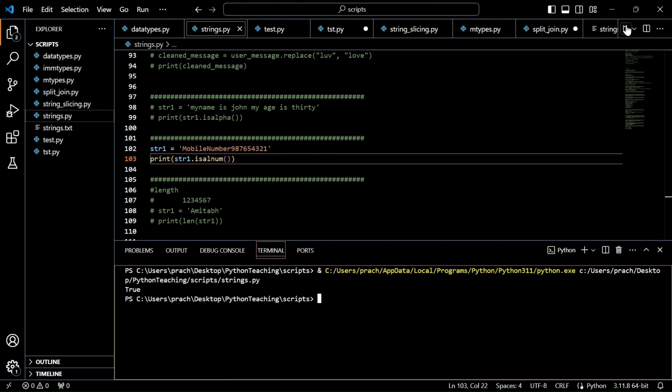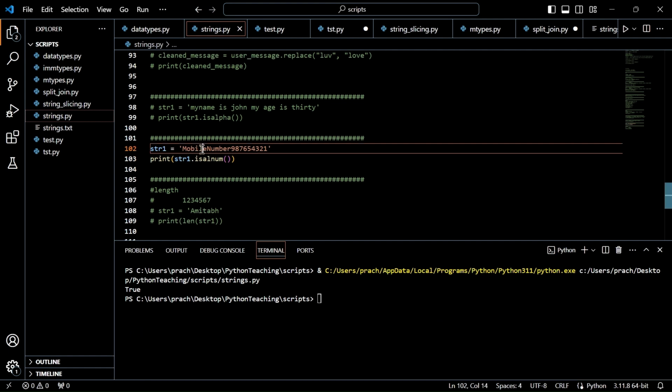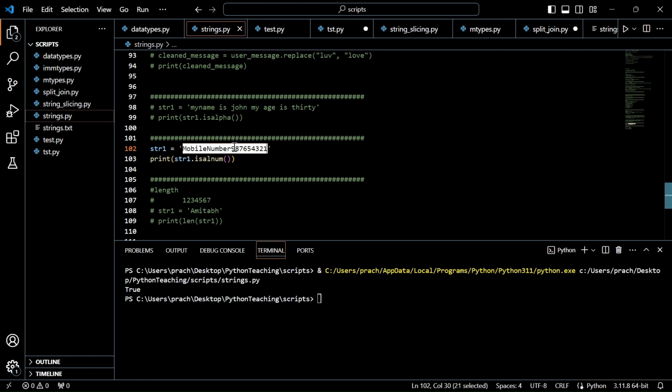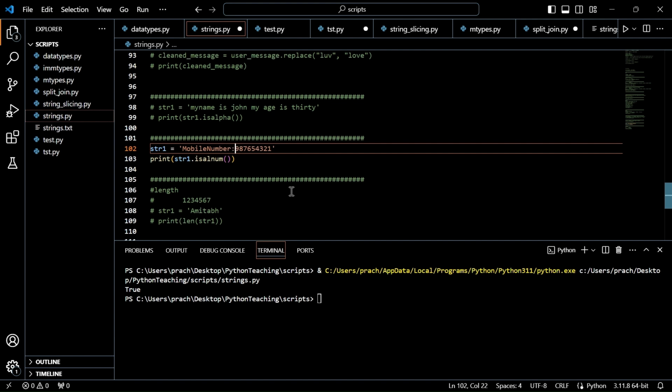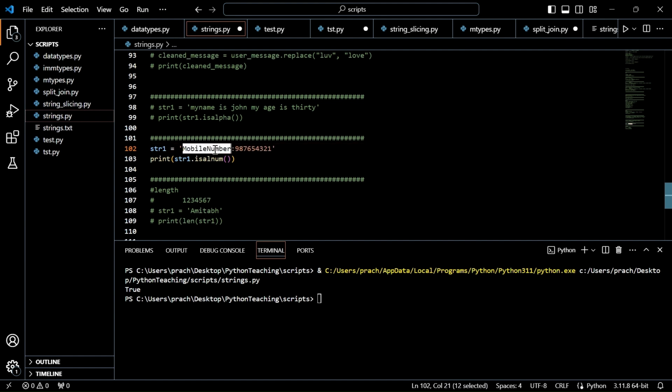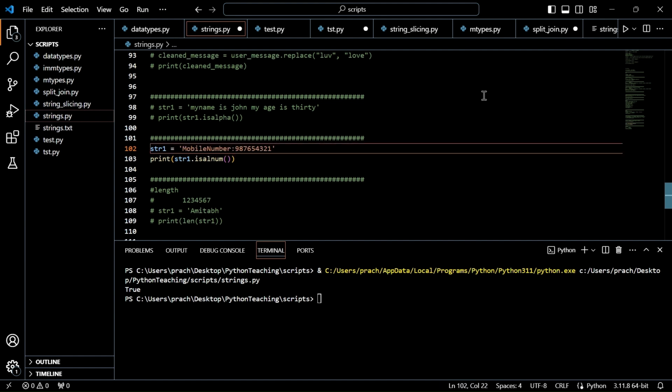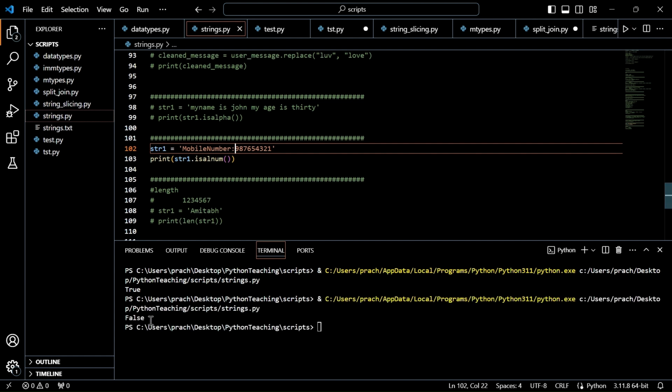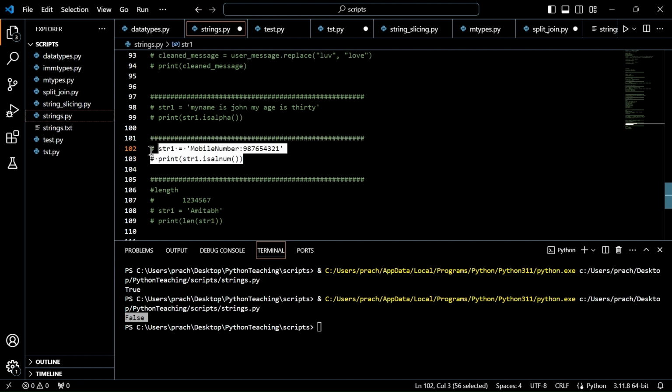Let me execute this. Yes, it's true because we only have alphabets and numbers here. Let's suppose after mobile number I put a colon. Here it's alphabets, here it's numbers, but here I've given a colon. See, you got false. That's how isalnum works.